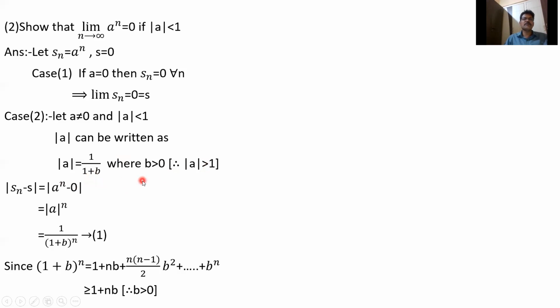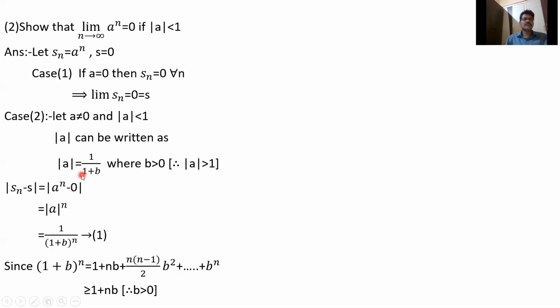For example, if you take b equal to 1/2, then 1/(1+b) is 1 by 3 by 2, that is 2 by 3, which is less than 1. So |a| can be written as 1/(1+b), where b is greater than 0. Here |a| is less than 1. So |Sn − S|, that is |a^n − 0|, is |a|^n.